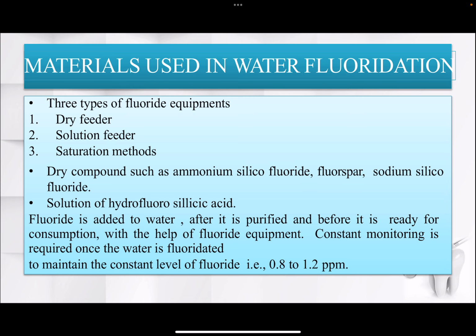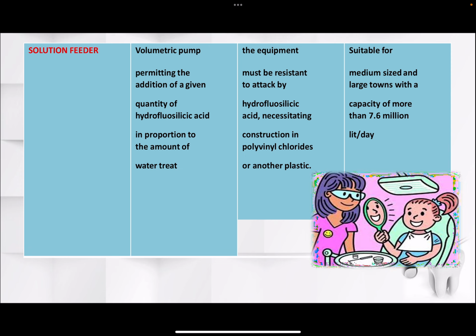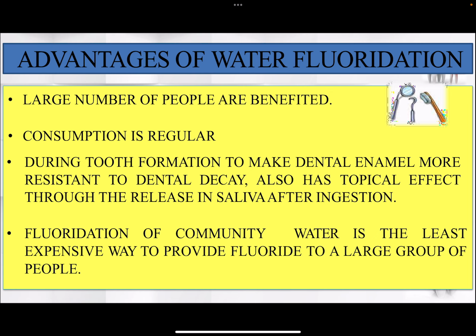Dry compounds include ammonium silicofluoride, fluorspar, sodium silicofluoride, etc. Solution of hydrofluorosilicic acid is also used. And to maintain a constant level, fluoride at 0.8 to 1.2 ppm has to be maintained. This is a different saturator system. The dry feeder system includes the procedure, factors limiting usage, and the different recommendations. The solution feeder works on the principle of a volumetric pump, mostly suitable for large towns and cities.